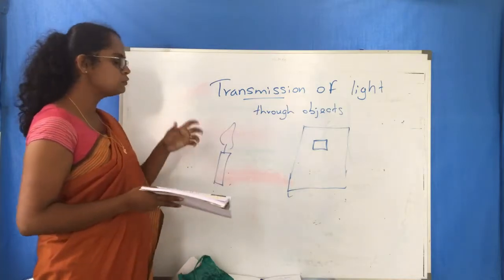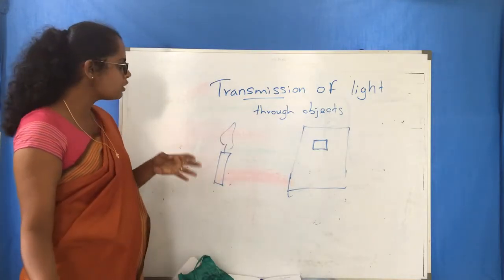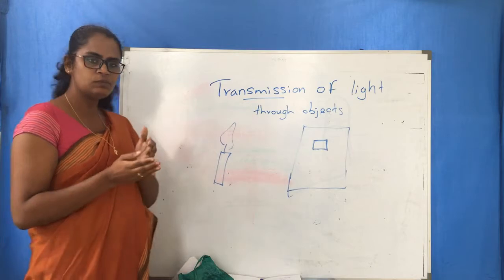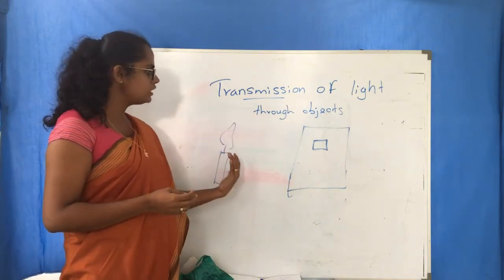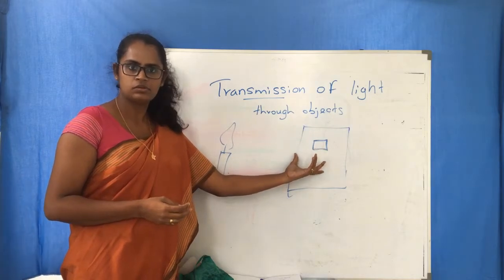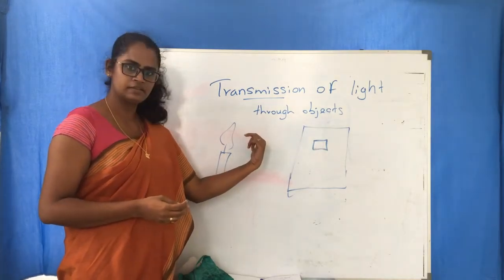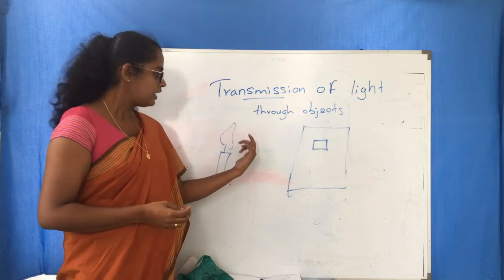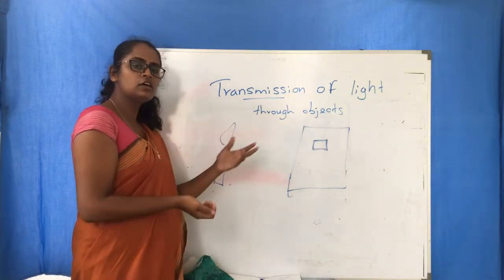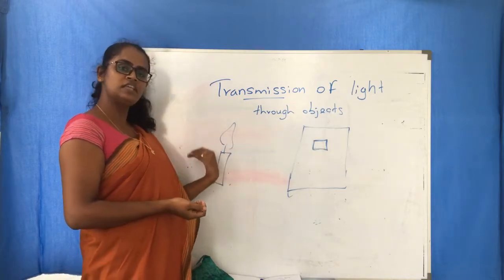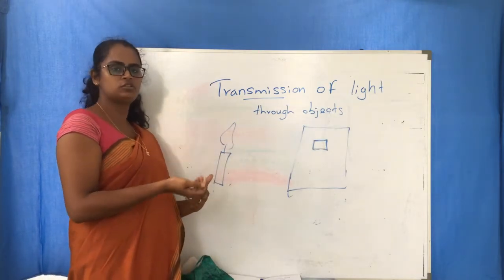So what you have to do is keep those objects one by one between the candle and the cardboard. That means here. And then you have to look through the hole, whether you can see the light, the flame or not.